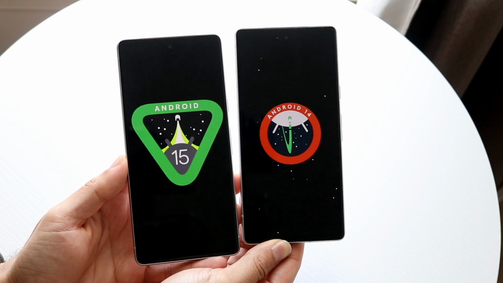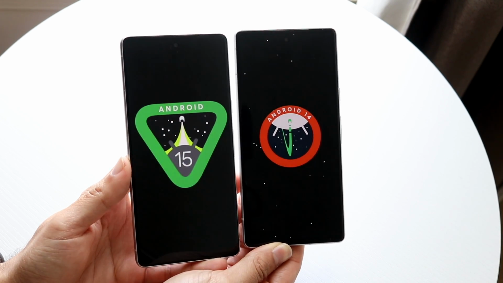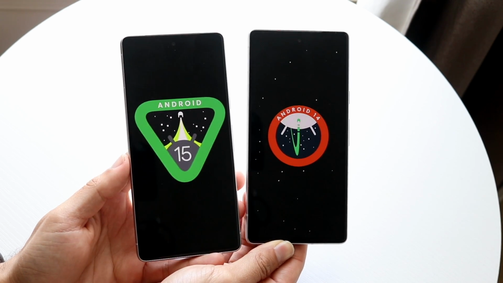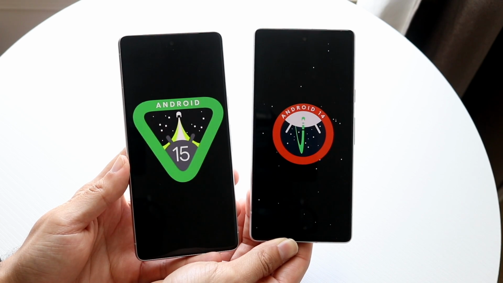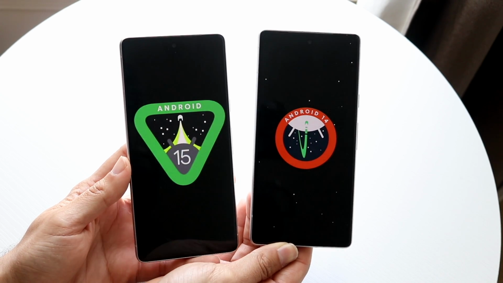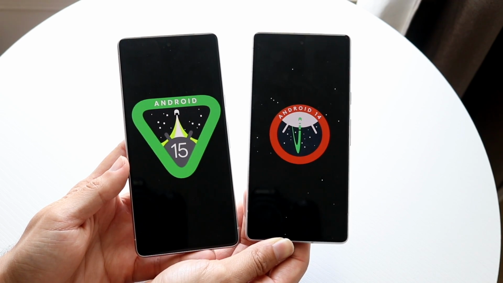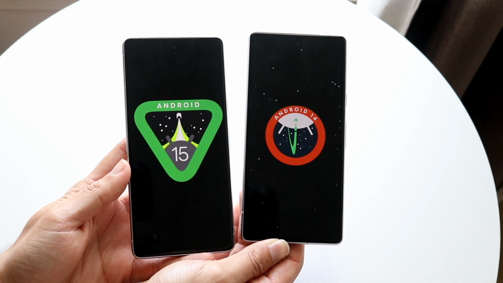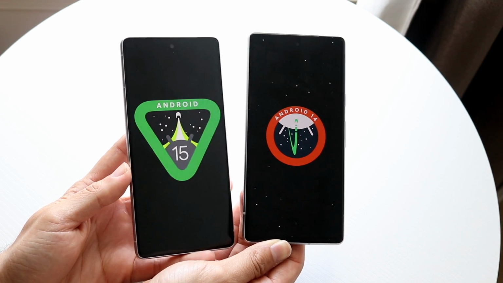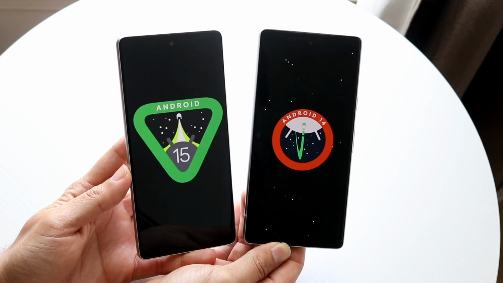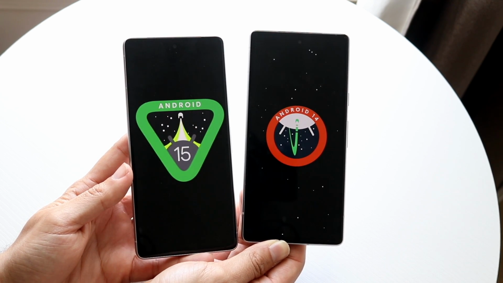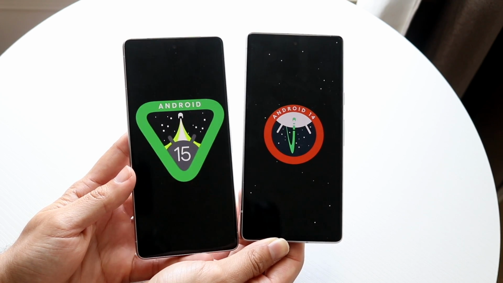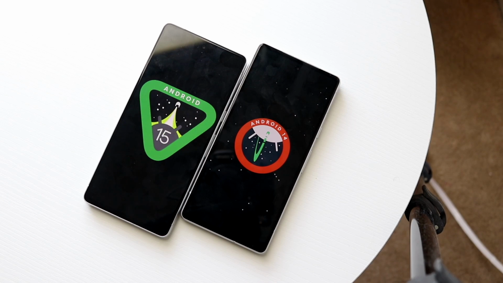Now another really cool feature that we have on Android 15 is that it looks like for foldable devices, there's going to be some improvements here. So if you have some sort of a foldable phone, let's say a Google Pixel Fold, and in the future if you're getting it on your Samsung Galaxy Folds, once Android 15 comes out for those, there's going to be some better improvements for these particular devices too, which again is a really nice thing to have. On top of that, for cover screens, there's going to be a little bit of an improvement there depending on which type of cover screen you have. So that might be another really cool improvement that you're getting here too.